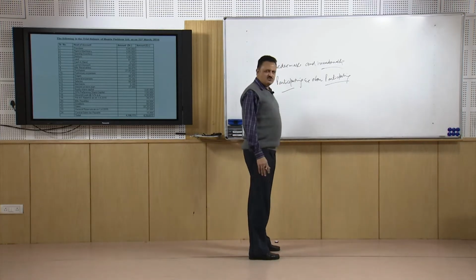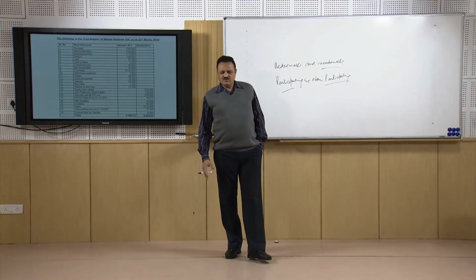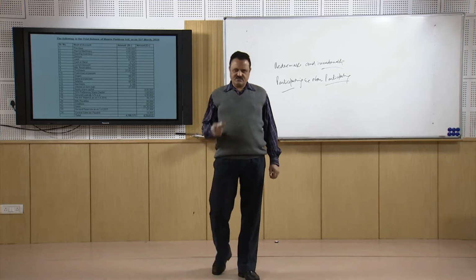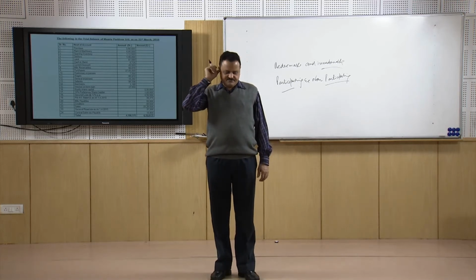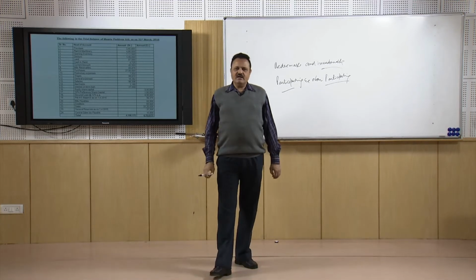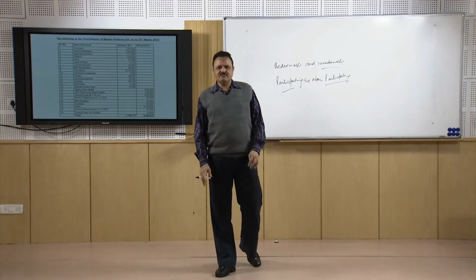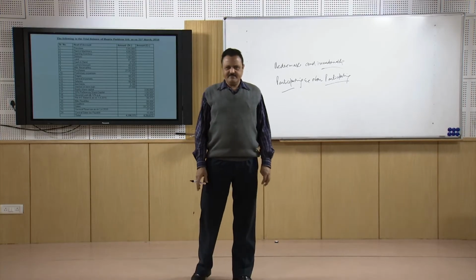Participating preference shares are those preference shares where, when the company has sufficient profits, or sometimes very good profits, the company declares a dividend, that a certain percentage or certain part of the profit will be paid as dividend.